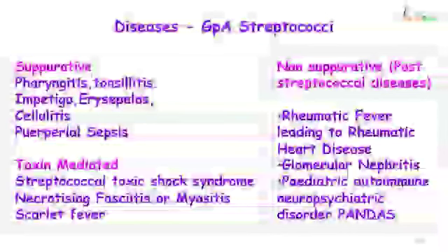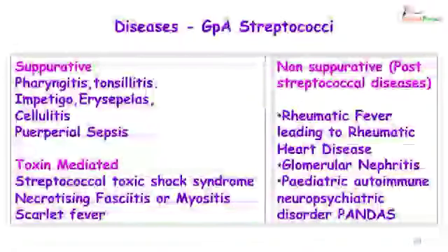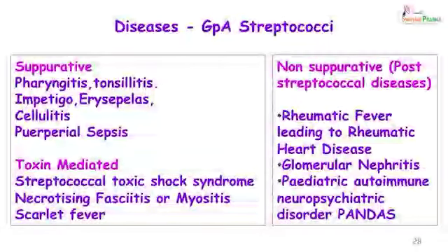Now that you have understood the pathogenesis of a streptococcal pharyngitis, at this stage I would like to tell you about the other diseases caused by this organism, because everything is sort of interconnected. The diseases caused by group A streptococci could be suppurative, toxin mediated or non-suppurative. In the suppurative, we have already done pharyngitis, tonsillitis.